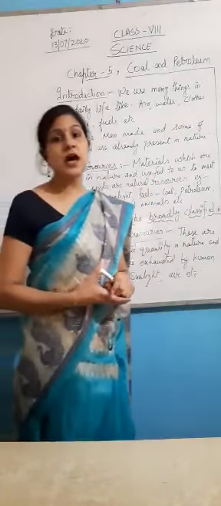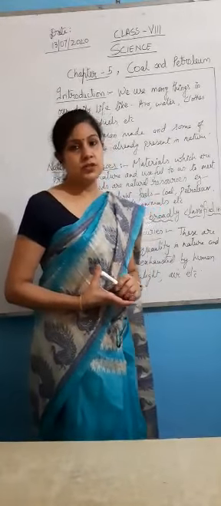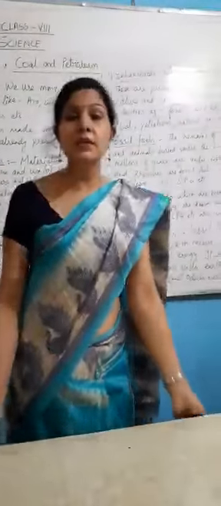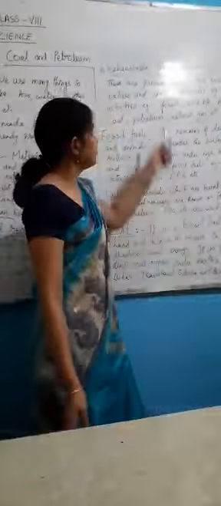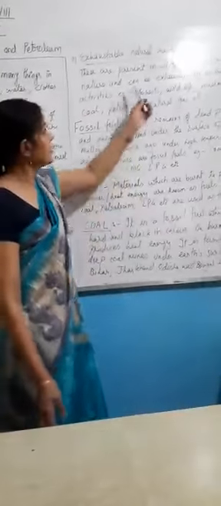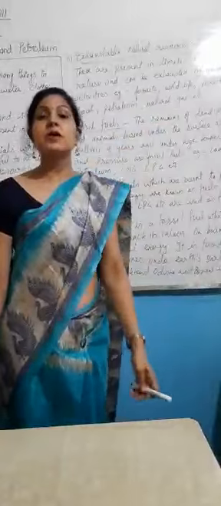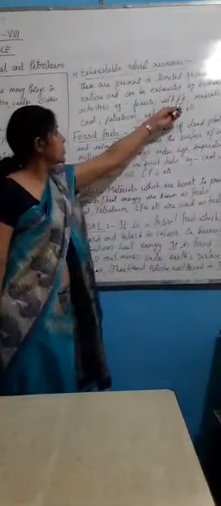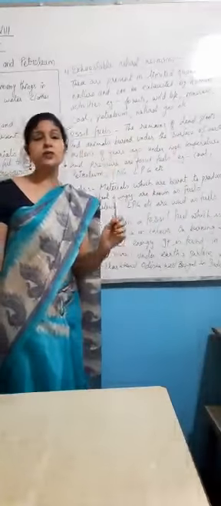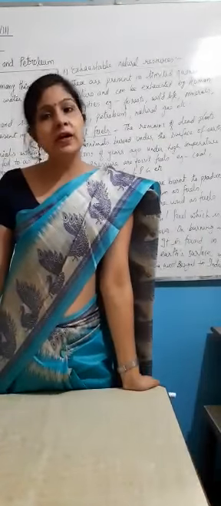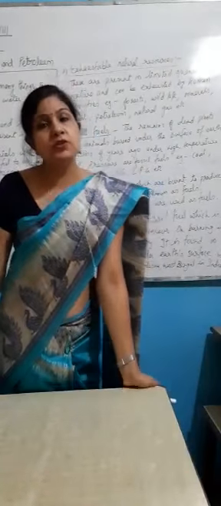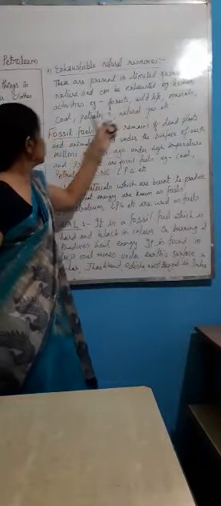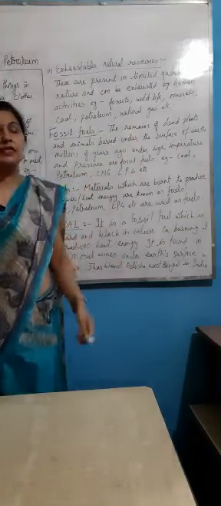The other type of resources are exhaustible natural resources. So let us see what exhaustible natural resources are. Exhaustible natural resources are present in limited quantity and if we use them continuously, they can be exhausted. That means these are present in nature in limited amount and can be exhausted by human activities. If we continuously use such natural resources, one day we will not get them, they will be exhausted from the earth, from nature. For example, forest, wildlife, minerals, coal, petroleum, natural gas, etc.